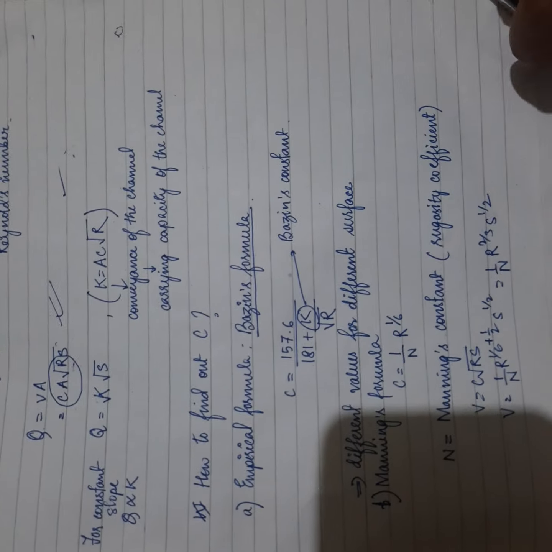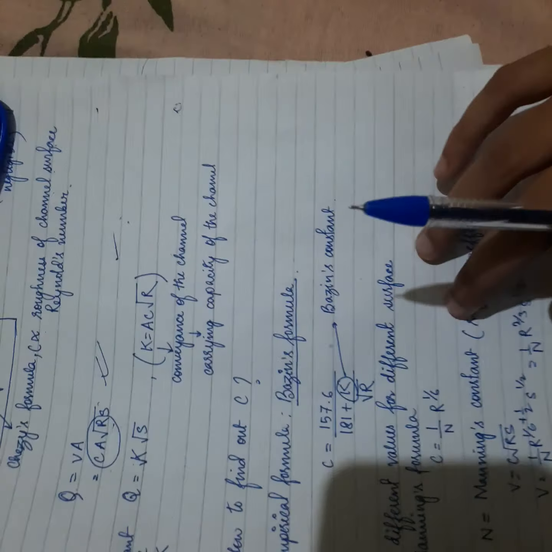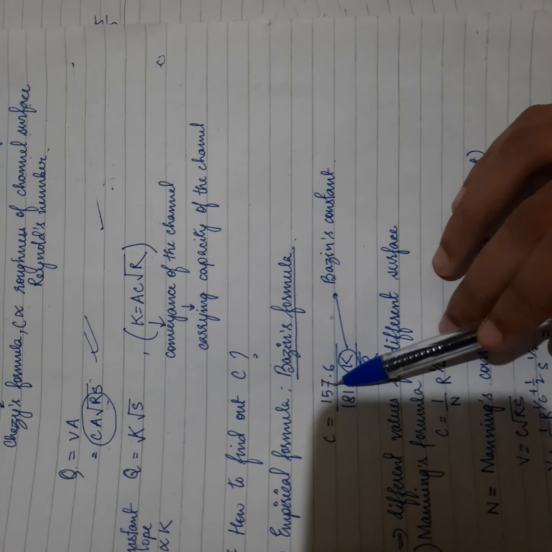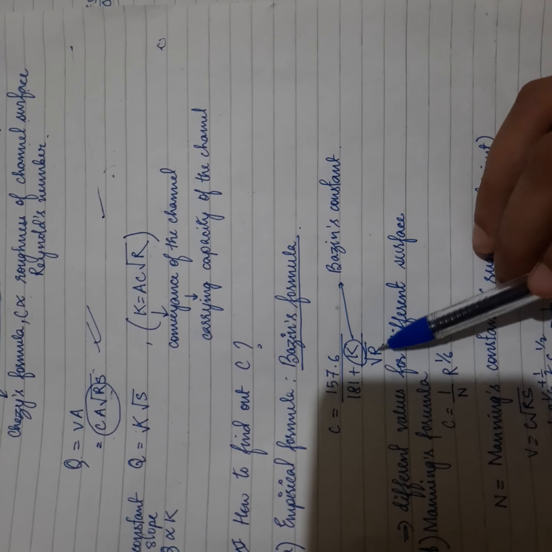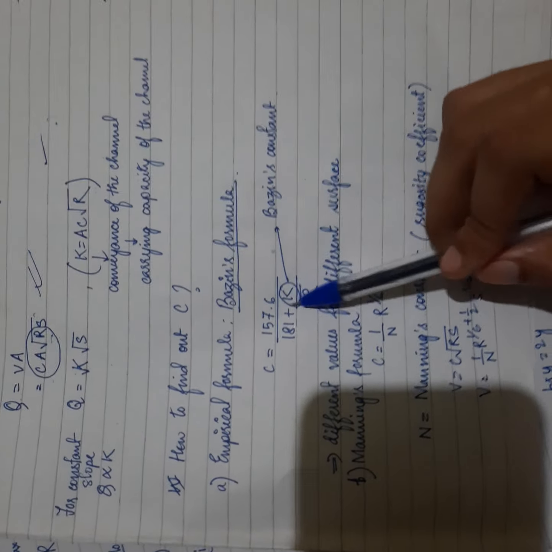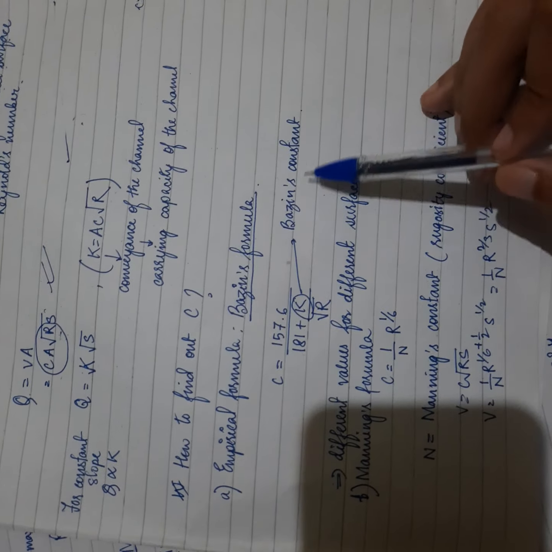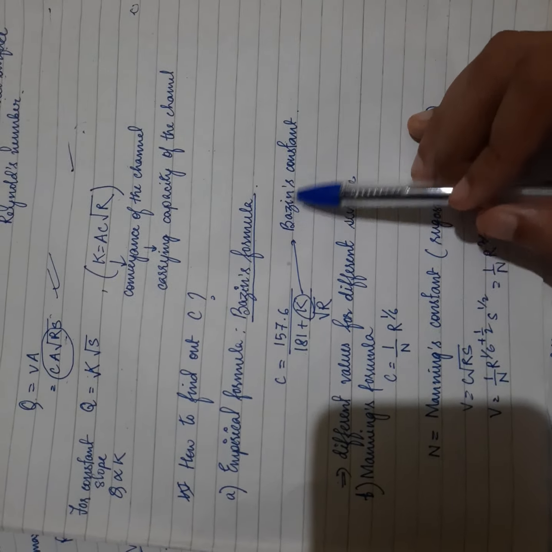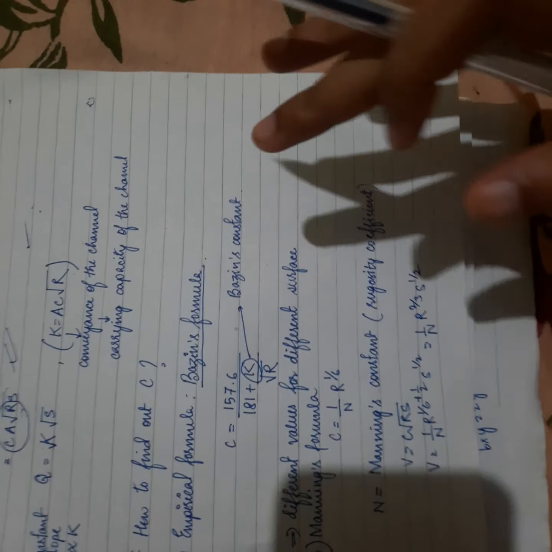So if we talk about Bazin's formula, it is simply C equals 157.6 divided by 181 plus K by root over R. Okay, so this K is not the same K. This is conveyance K and this is Bazin's constant. So this Bazin's constant can have different values for different surface types, right?